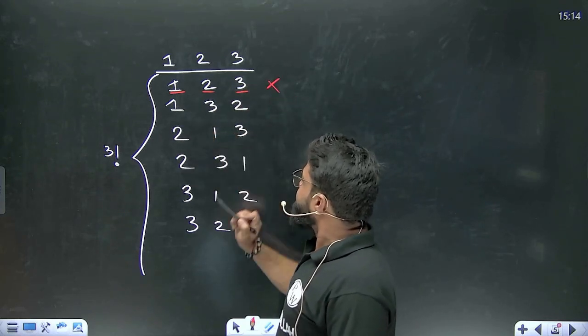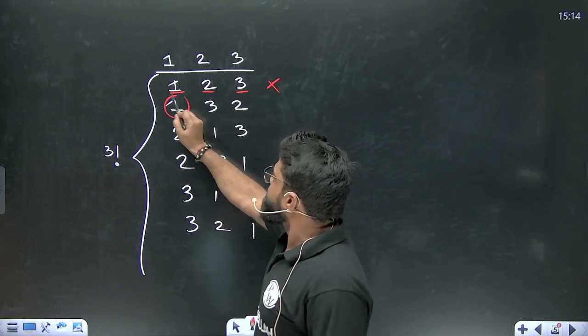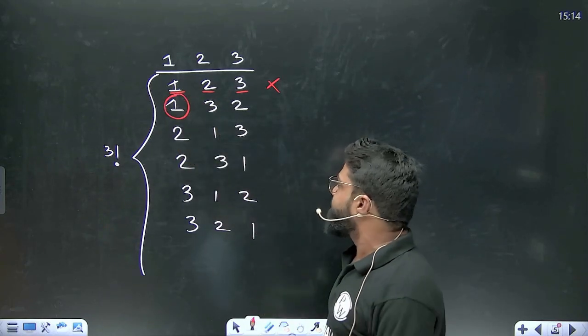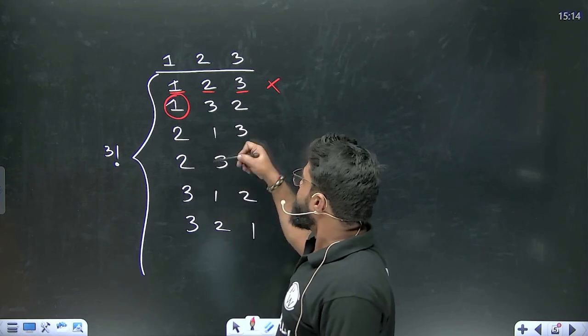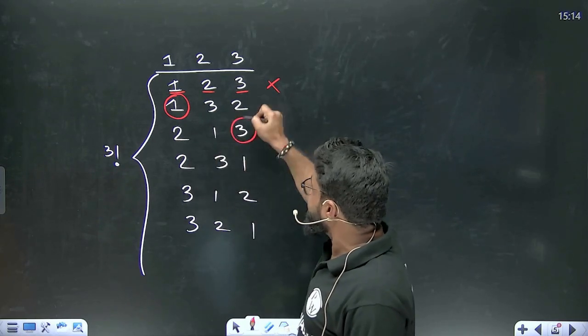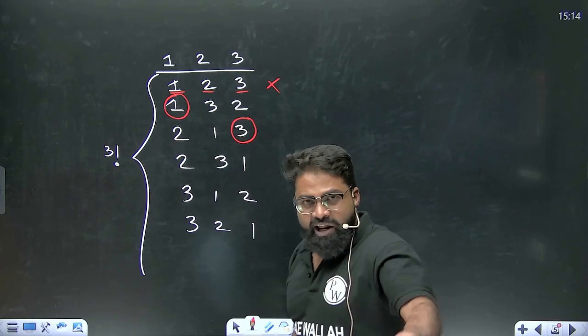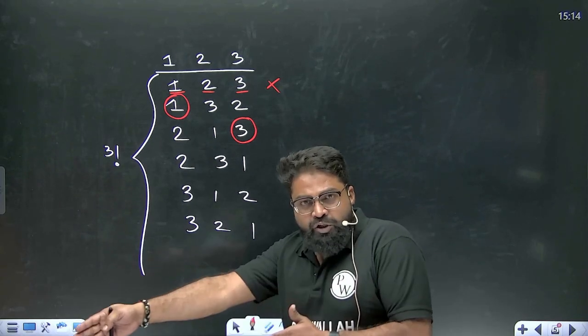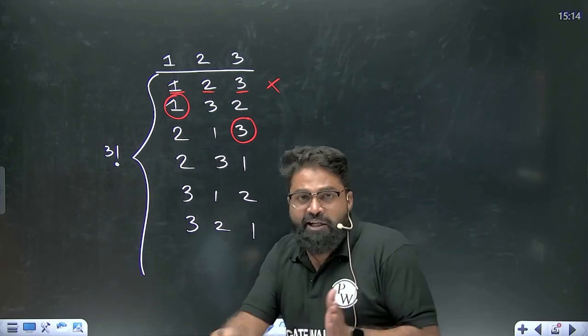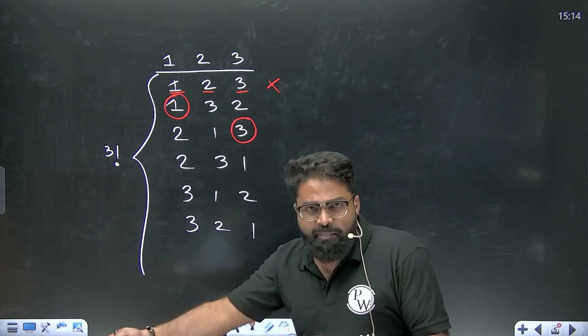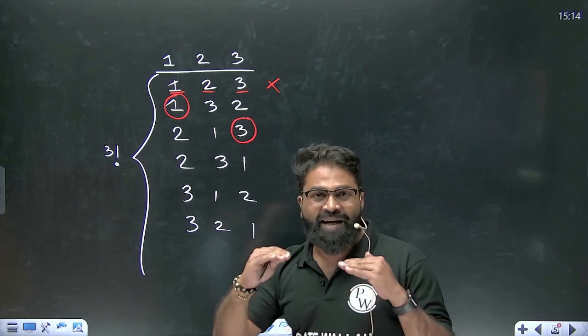Now, can we take 1, 3, 2? No, we cannot take 1, 3, 2 because 1 is at the right place. That is why we cannot take it. Now, can we take 2, 1, 3? No, we cannot take 2, 1, 3 because 3 is at the right place. So, sir, are you trying to say that at least one element should not be at the right position? Yes, at least one element, or two elements, or any number of elements. The element should not be at the right place.